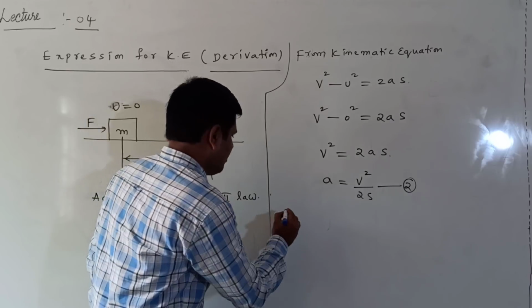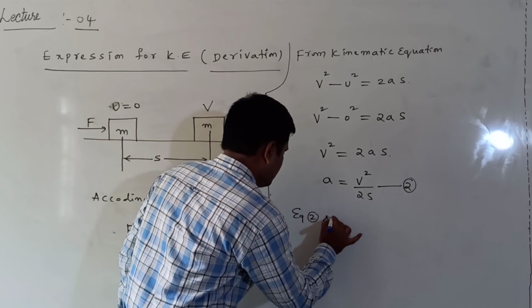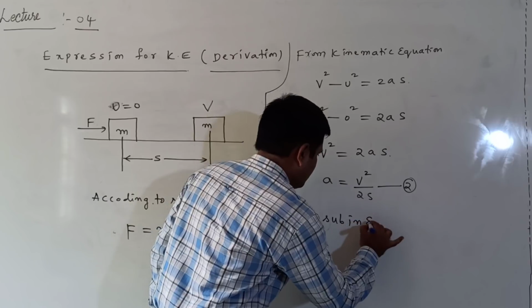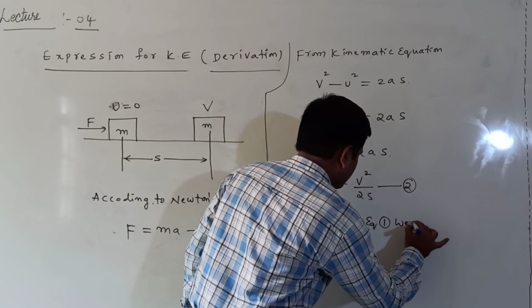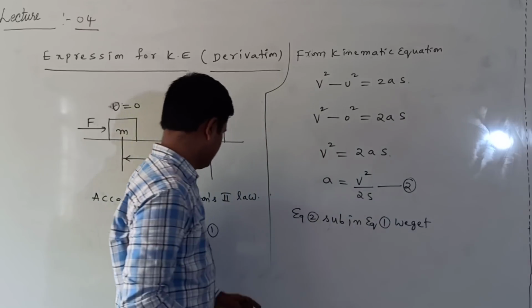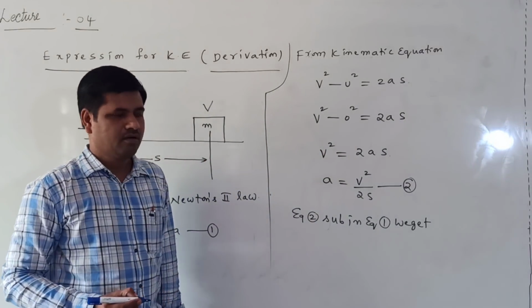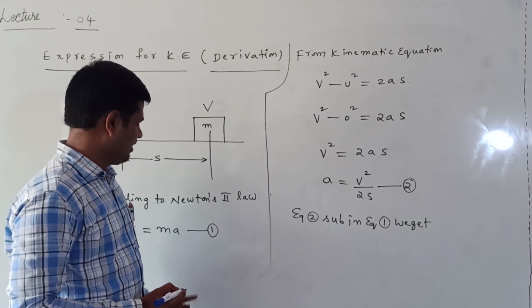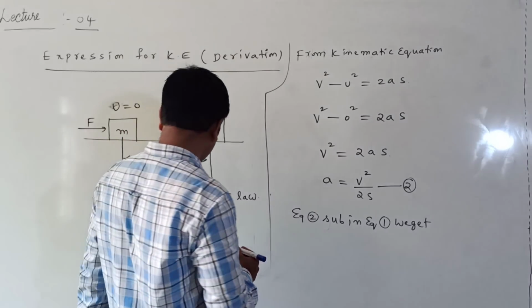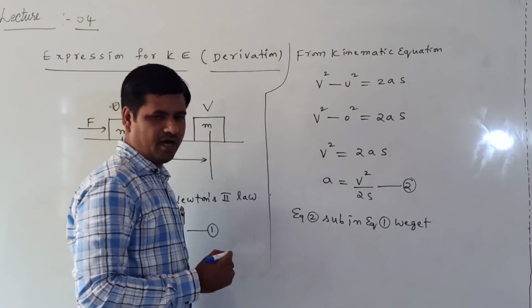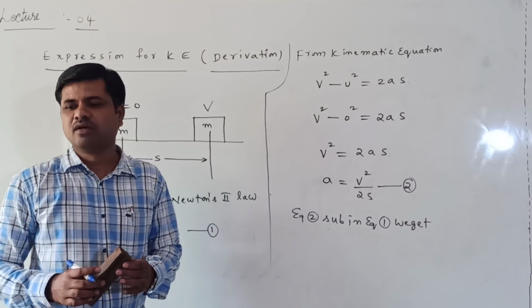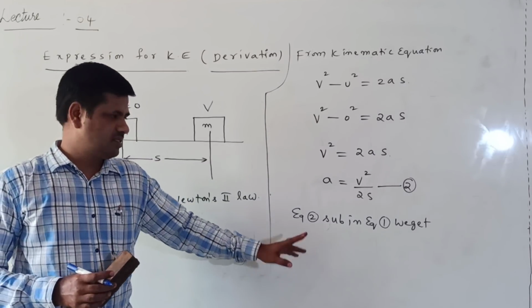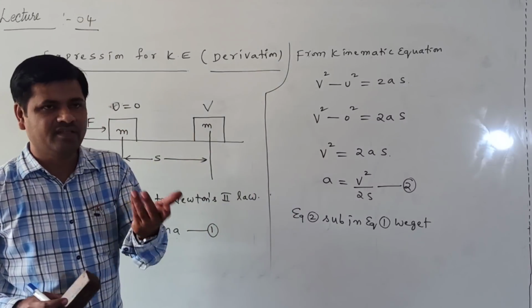Now, equation 2, we substitute in equation 1. Next, first we find the force, and from this we find the work done.